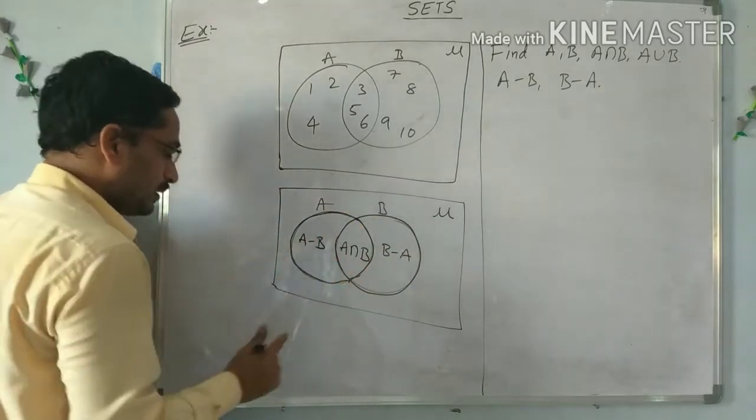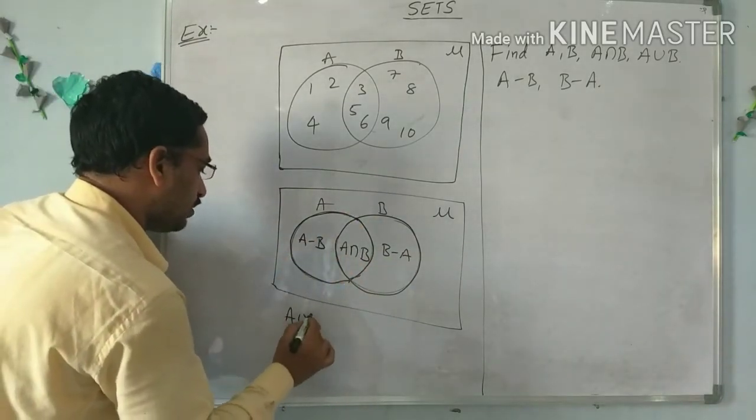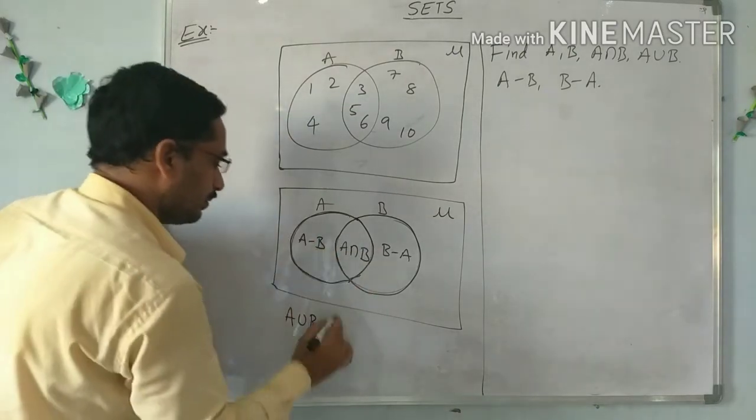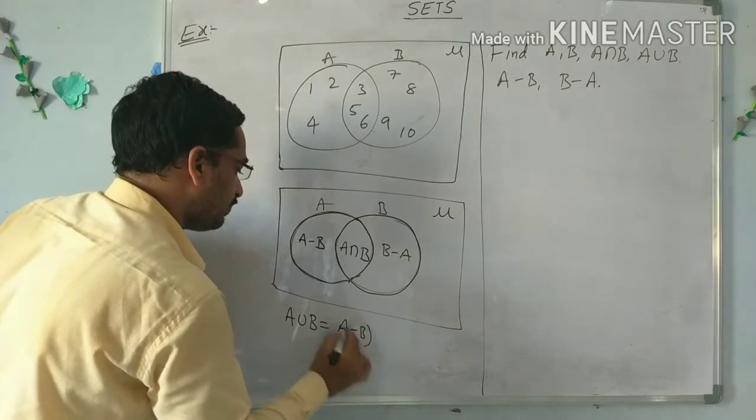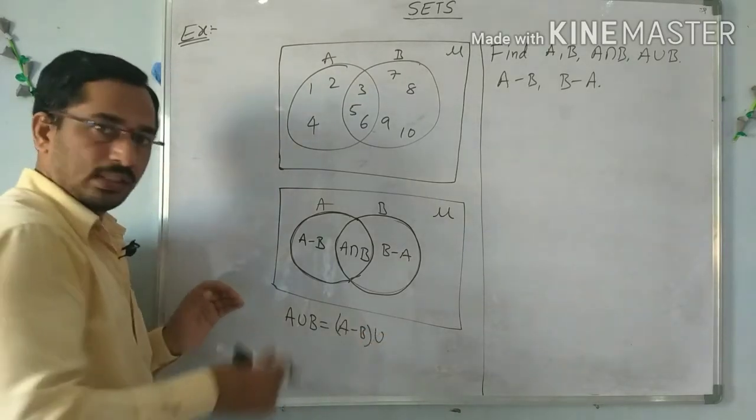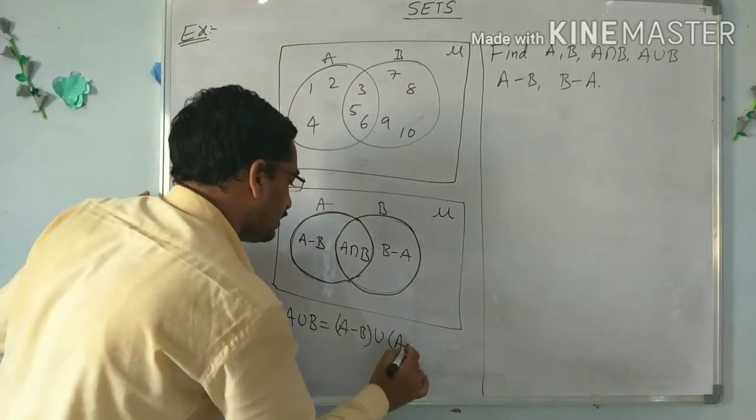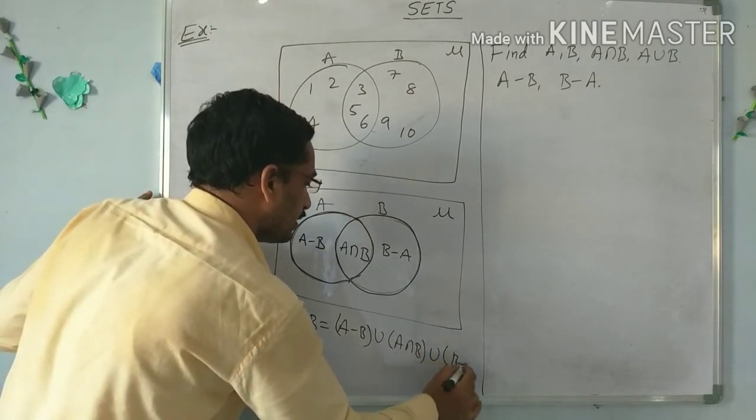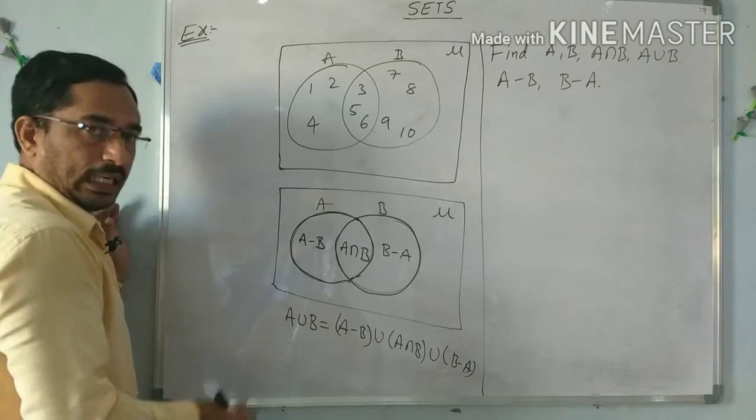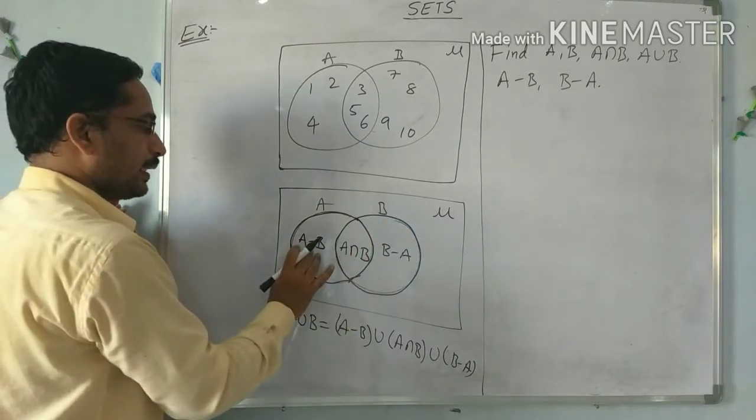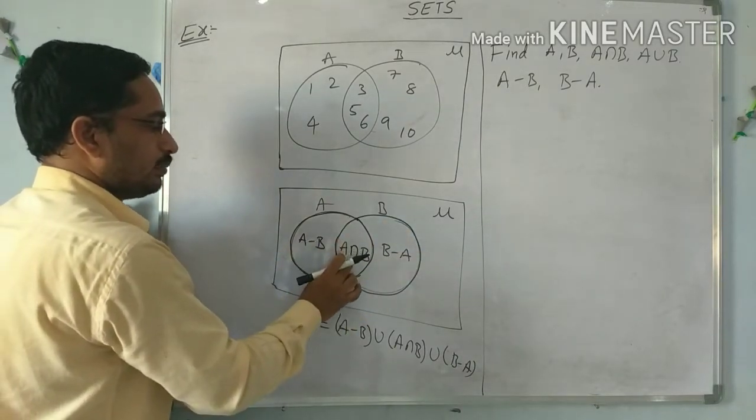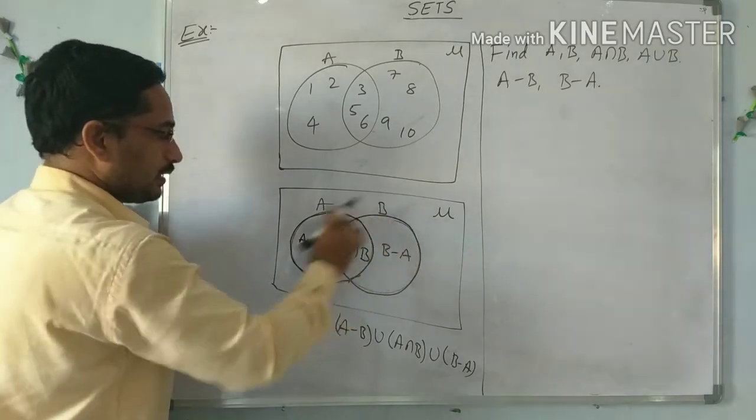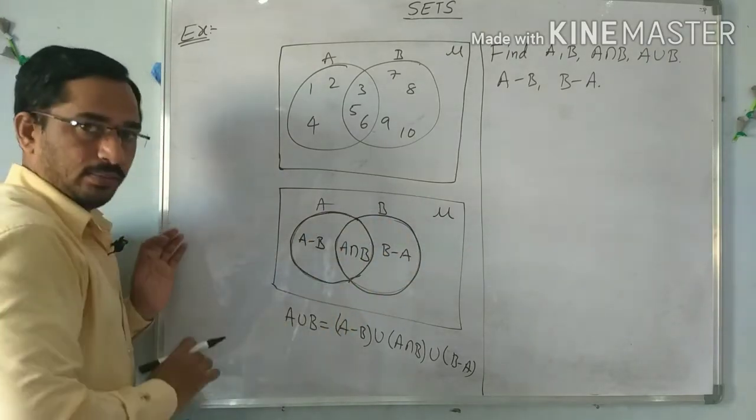Now from this, I already told the relation: A union B means A minus B union A intersection B union B minus A, a combination of the areas. We have to add the areas: the A minus B area, the A intersection B area, and the B minus A area. While adding all these three areas, we get A union B.